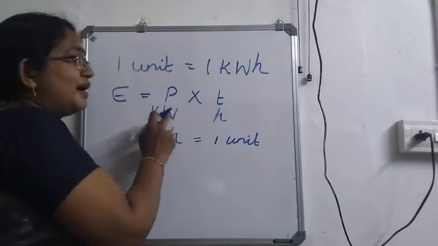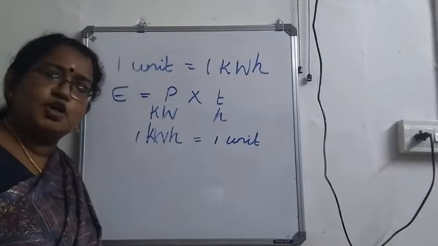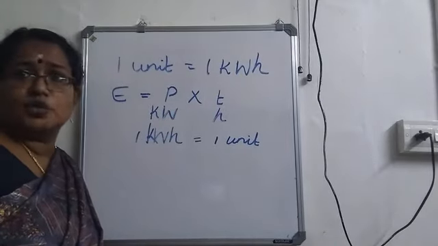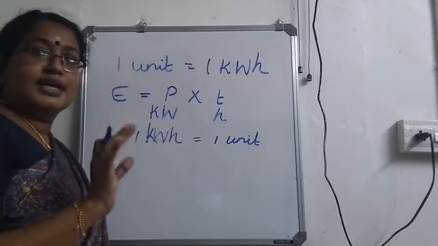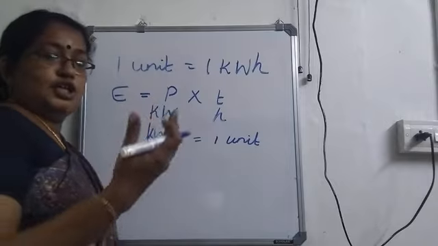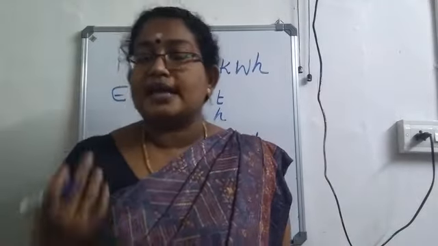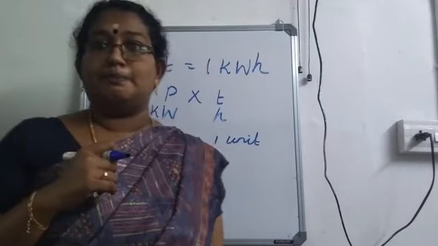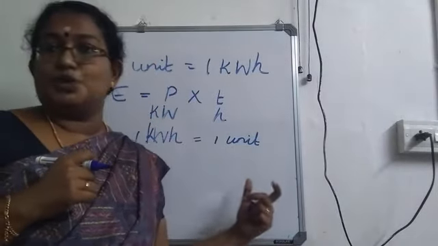If power is given in watt, what you have to do? How to convert watt to kilowatt? Divide it by 1000. Then you will get the number of units consumed. Then that multiplied by the cost per unit will give you the amount that has to be paid as the electricity bill. This concept will be clear when we do the numericals.